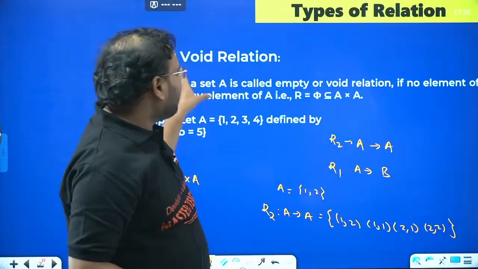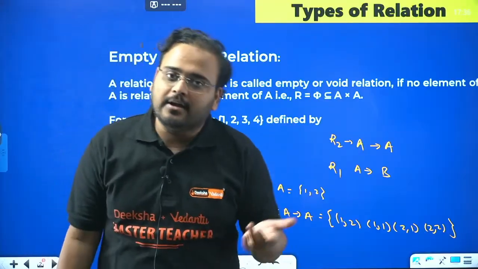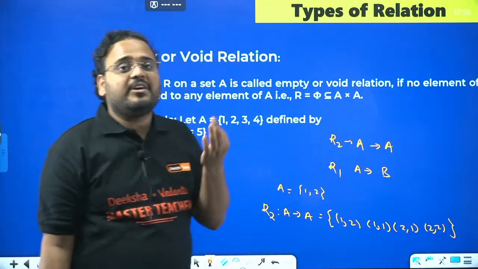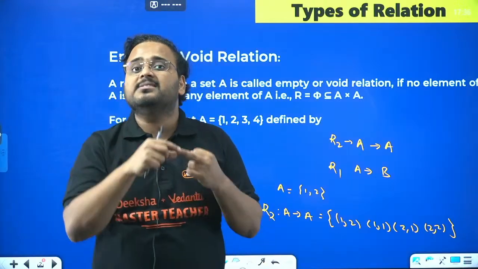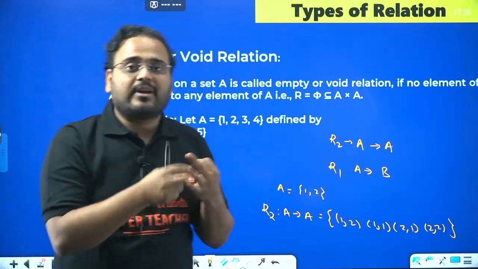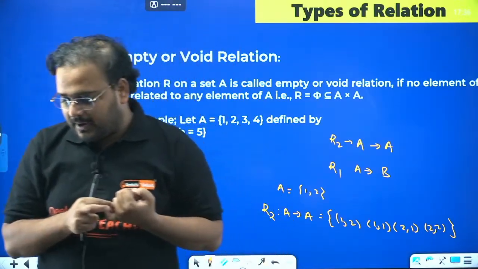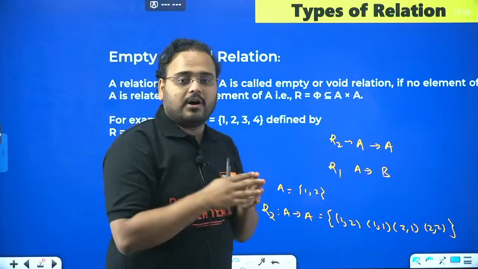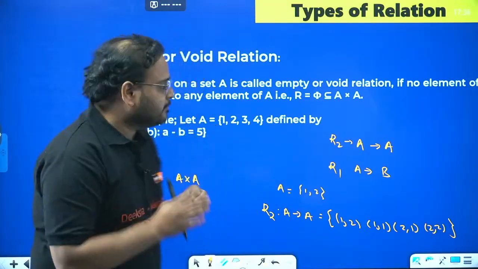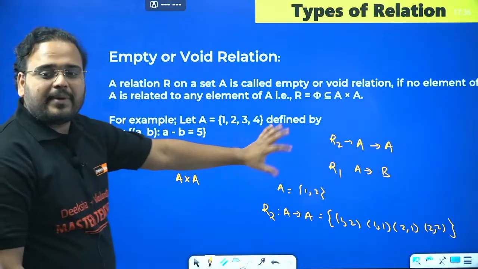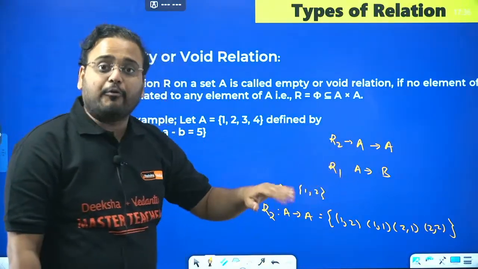We have a few basic ones like empty, void, universal, but majorly we have three types which are useful in our syllabus and question solving, that is reflexive, symmetric and transitive. For the question point of view for this year, these three are the ones that matter the most. So this is the basics part of what is a relation.